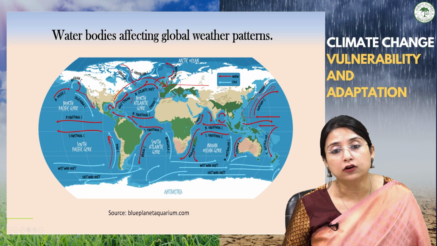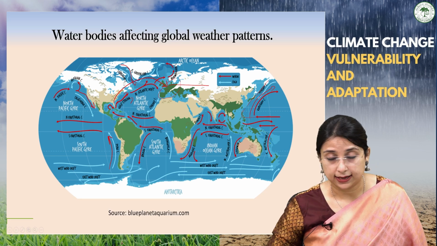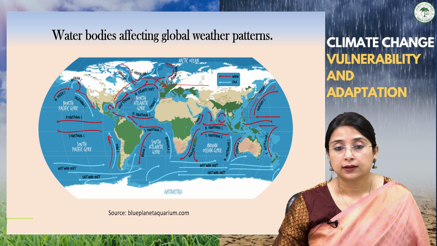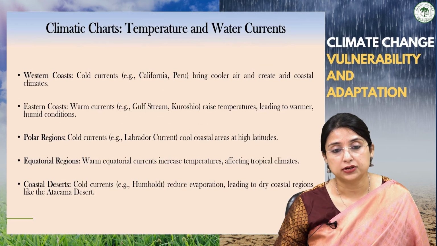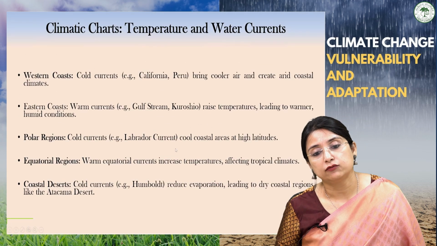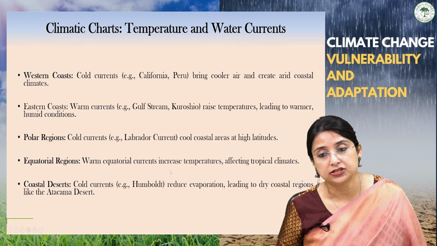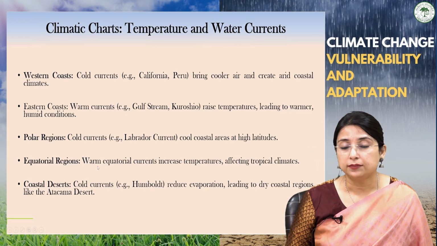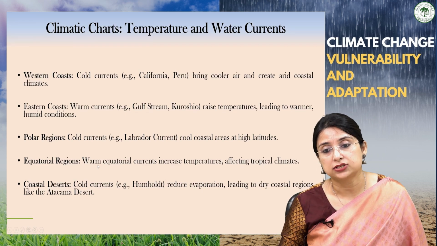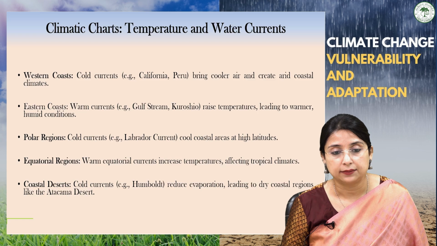meet, fog formation takes place. So another climatic impact is fog formation. Then at the equatorial region, warm equatorial currents increase the temperature, because these are warm currents which increase the temperature, affecting the tropical climate.